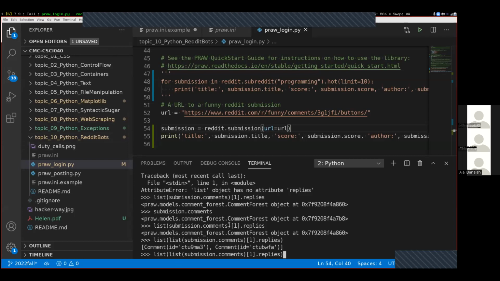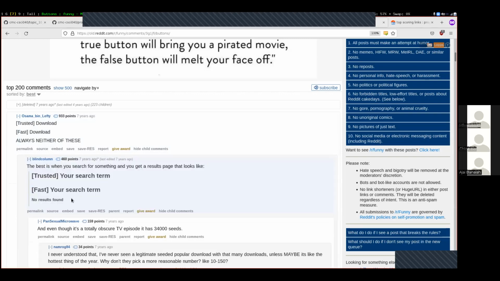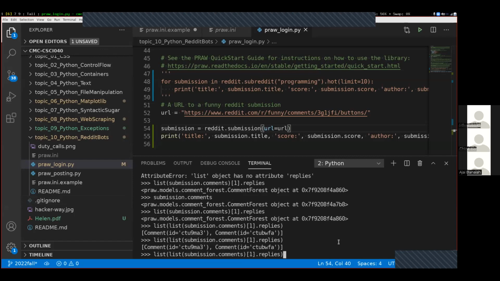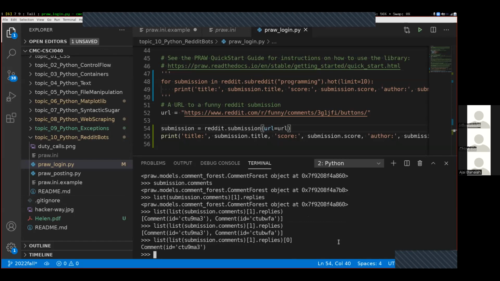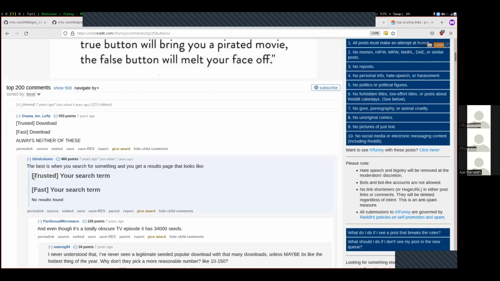And I wanted to find the actual text of this comment right here. So we get the item at position 0 like that, and then dot body gives me the text of that particular comment. And you can see that there is various markdown formatting inside of here, like the hashtags and the square brackets and so on, making the formatting look like that.